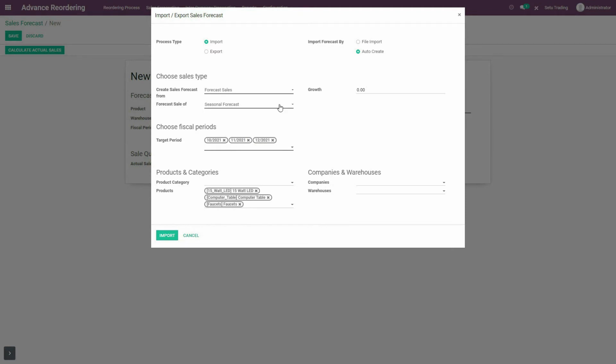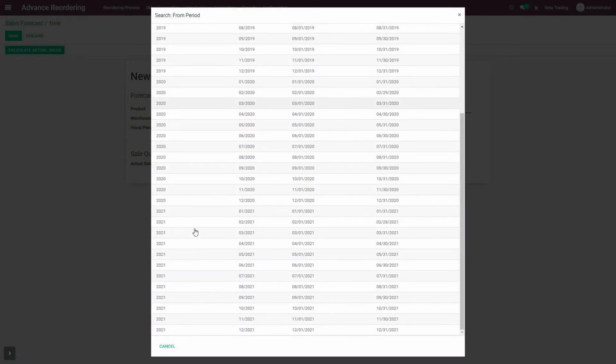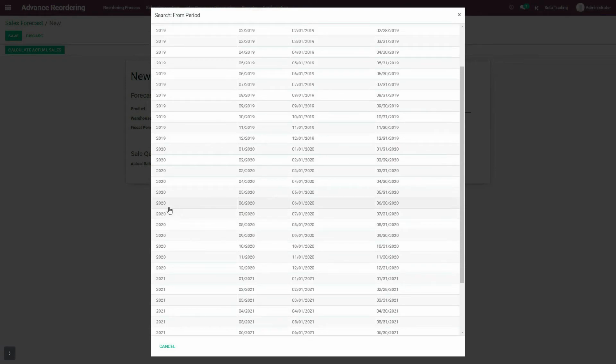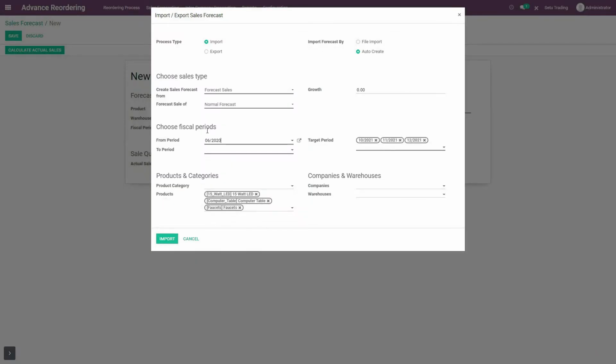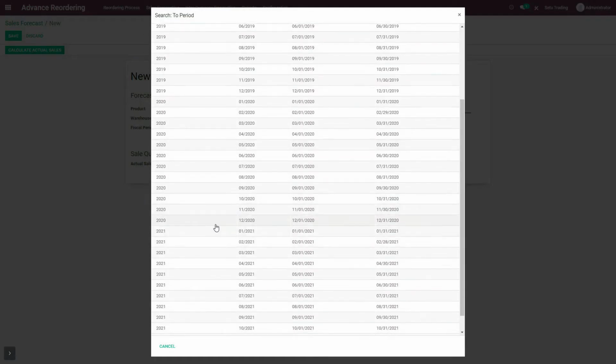Say for example, for non-seasonal products, you can use normal forecast too. But for that, now you need to choose fiscal period over here. For example, you can select this fiscal period from June 2020 to December 2020. I am taking it over here as an example.